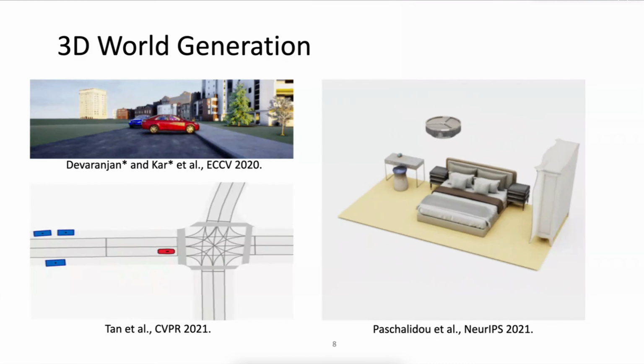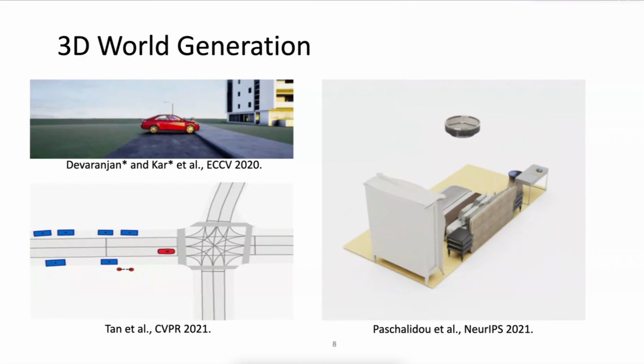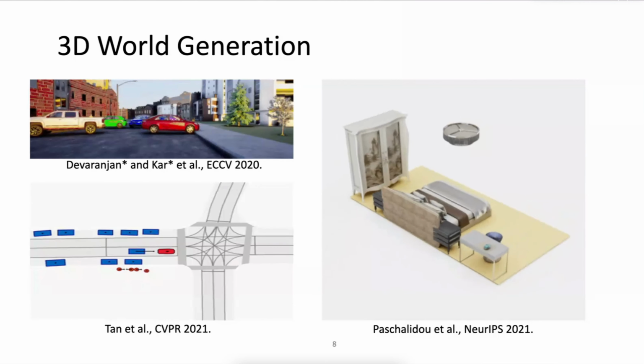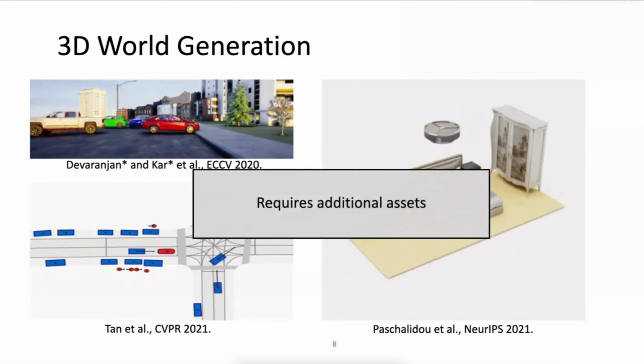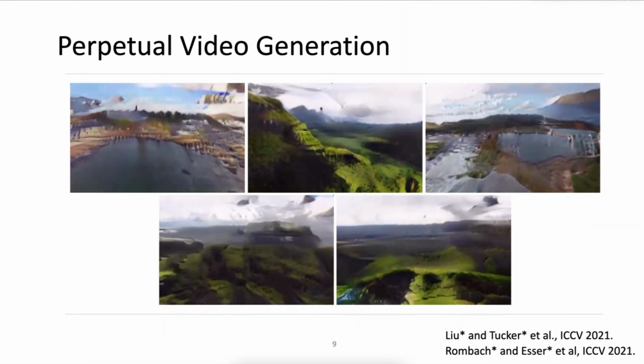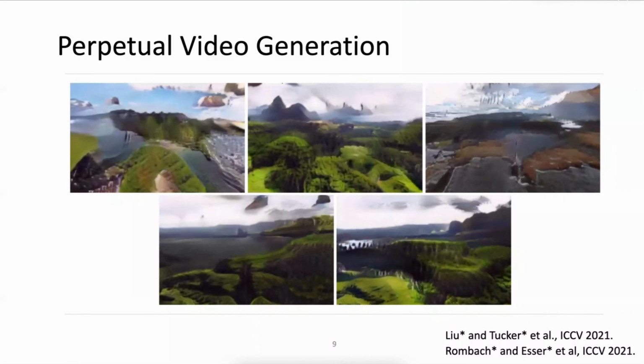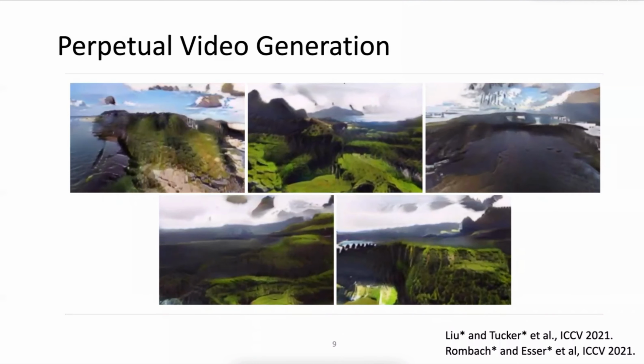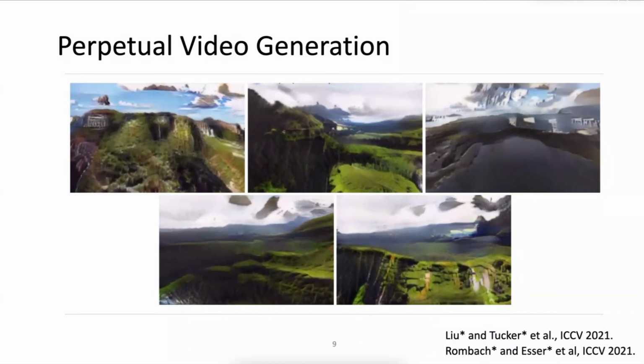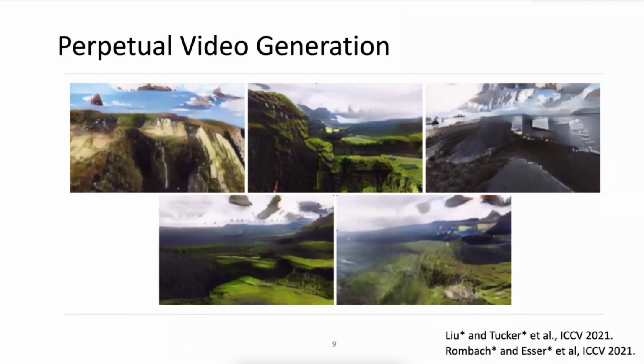However, to create realistic visual content, we still need to leverage a graphics rendering pipeline and existing 3D assets designed by domain experts. Perpetual video generation, such as Infinite Nature, can produce long video footage, but maintains only short-term consistency. These methods cannot deliver a 3D world with realistic geometry, and hence do not enforce multi-view consistency.